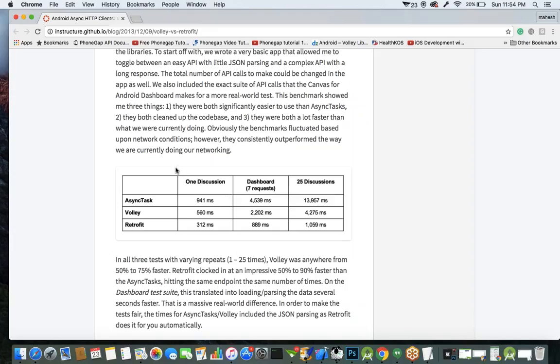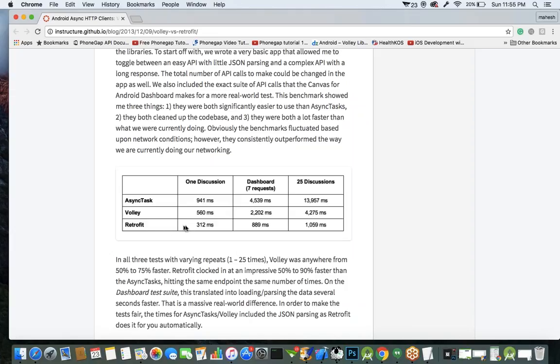For example, you have a network call of hitting the server and getting the response. If the asynchronous task is taking 4,539 milliseconds for seven requests, the Volley API takes 560 milliseconds, meaning a fraction of the asynchronous task.